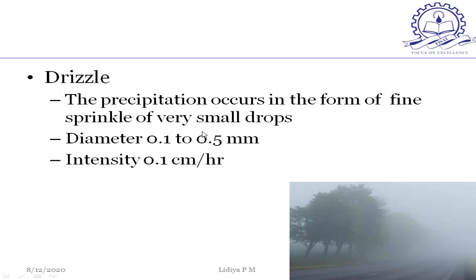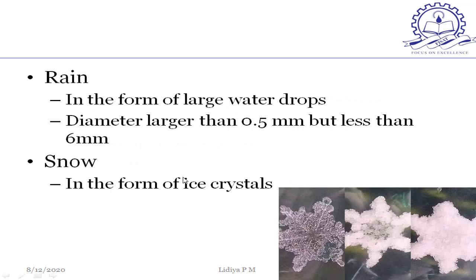What is drizzle? It's the precipitation that occurs in the form of fine sprinkle of very small drops. The diameter of the drops varies from 0.1 to 0.5 mm, and the intensity of rainfall is 0.1 centimeter per hour. Then next term, it is rain. It is in the form of large water drops, with diameter larger than 0.5 mm but less than 6 mm.